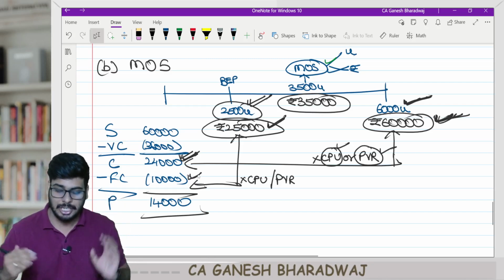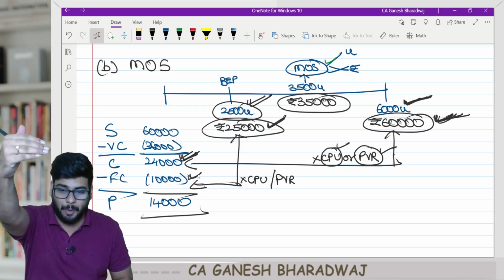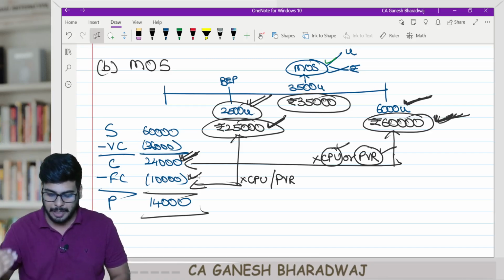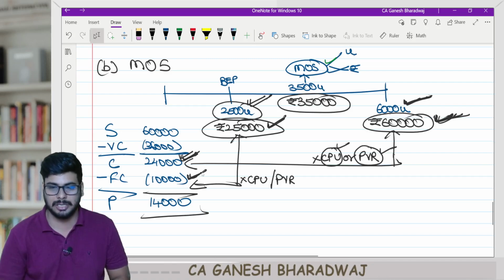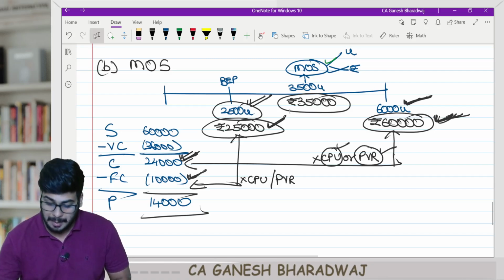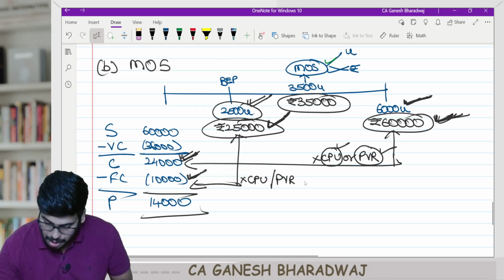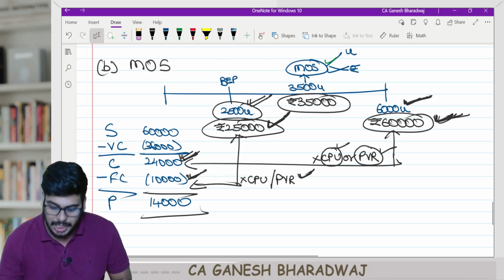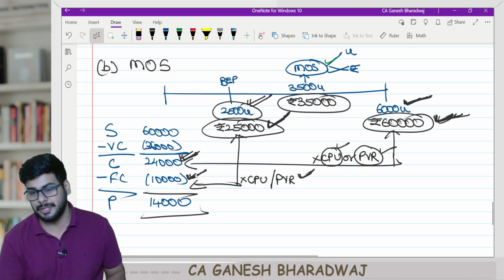Are you clear with this? So can I say break-even point in units into contribution per unit gives me fixed cost? Guys, correct? Or break-even point in value multiplied by PV ratio gives me what? Fixed cost.